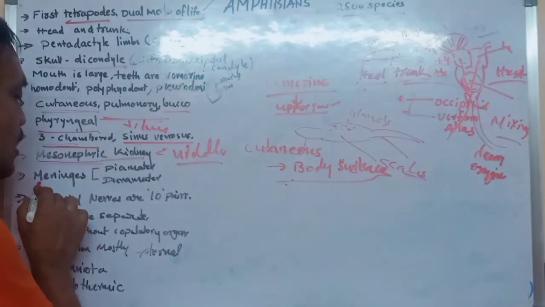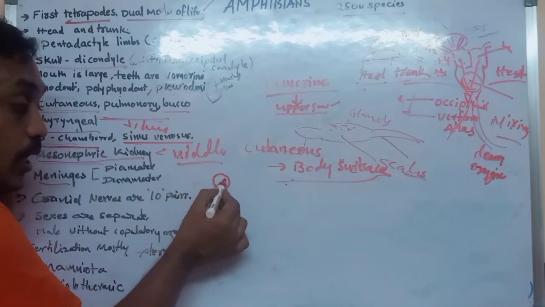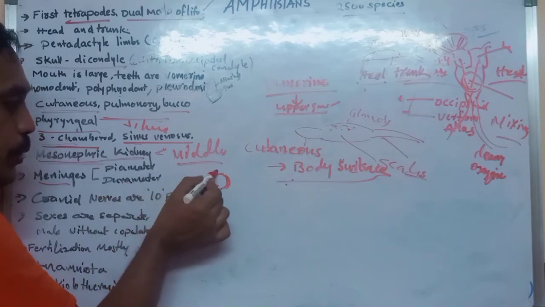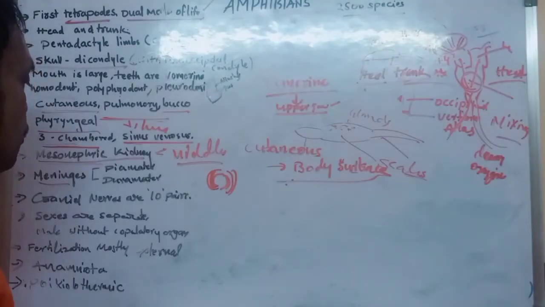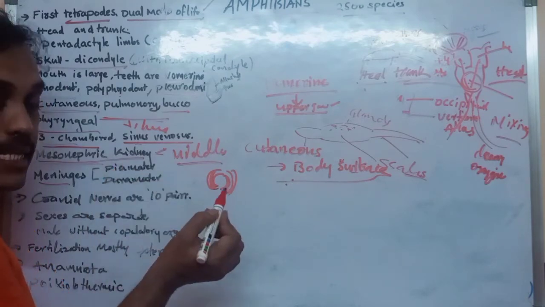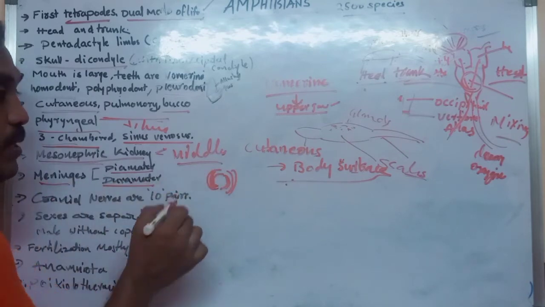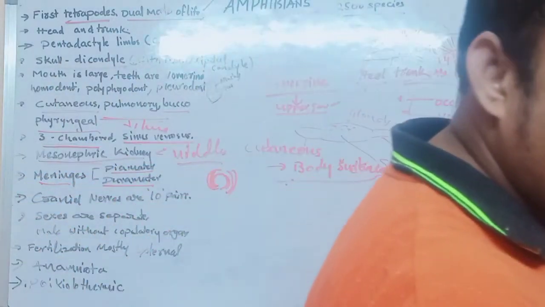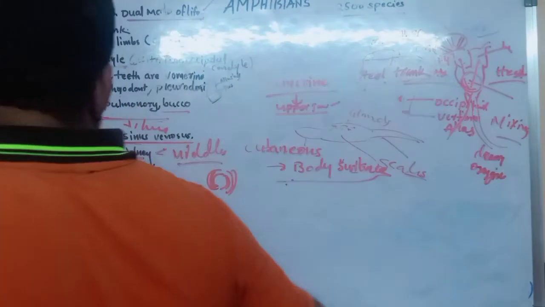Okay, the meninges. The brain is covered with what? The central nervous system, the brain and spinal cord, is covered with 2 membranes. What are those membranes? One membrane is pia mater and the other is dura mater. So that is also there.